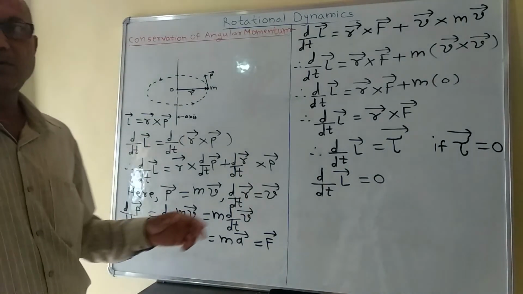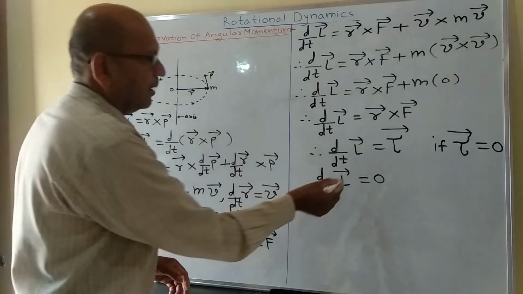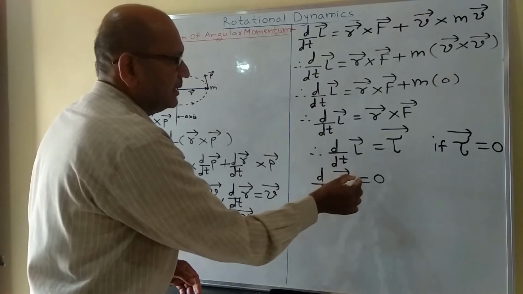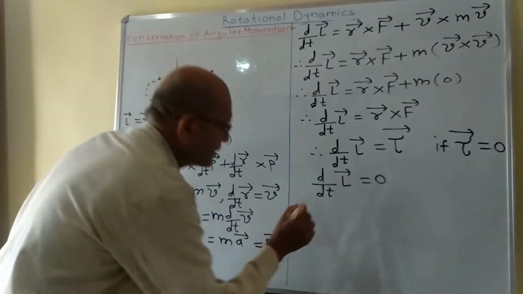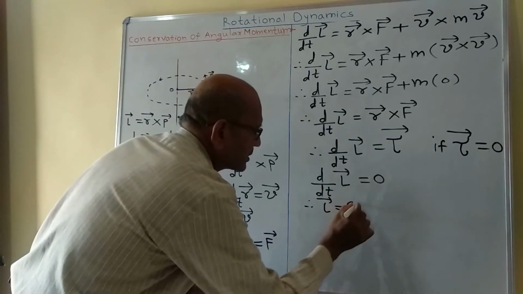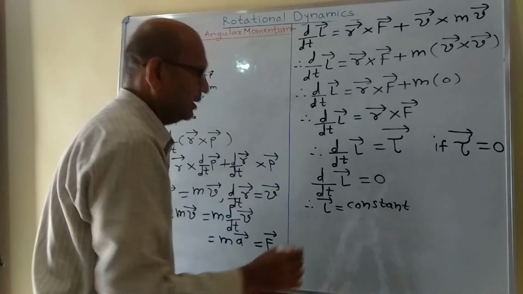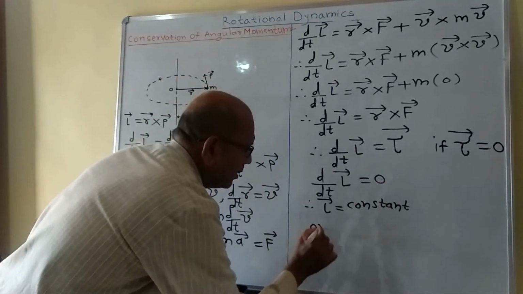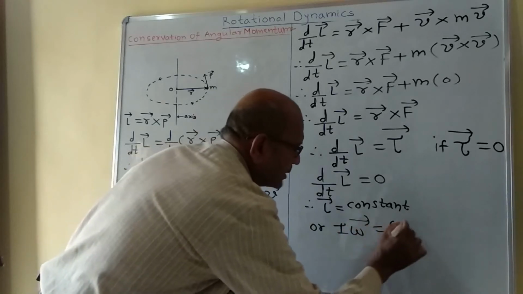Now according to the rule of differentiation, if the derivative of something is equal to 0, then that thing is constant, and thus L bar is equal to constant, or I omega bar is equal to constant.